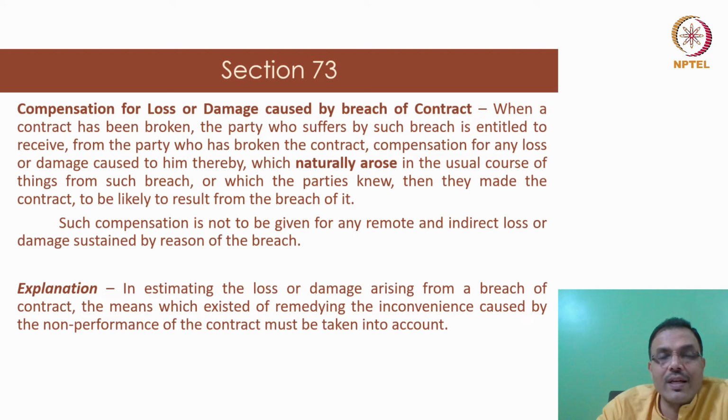You have not actually incurred any kind of loss from that, even though I have breached the promise and have not delivered the laptop to you. So that is not something you can give proof of damages for, and not something you can be entitled to. It may be considered as something that has naturally arisen, but the loss is not naturally arising, right? What is the loss in the usual course of such a breach of contract if I don't supply that laptop?